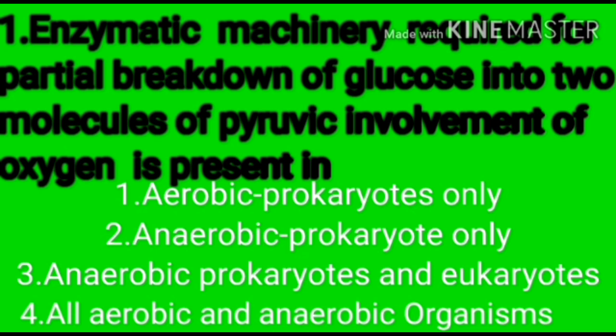Option 1 aerobic prokaryotes only, option 2 anaerobic prokaryotes only, option 3 anaerobic prokaryotes and eukaryotes only, option 4 all aerobic and anaerobic organisms. Option 4 is the right one. All aerobic and anaerobic organisms have the glycolysis process without oxygen consumption.